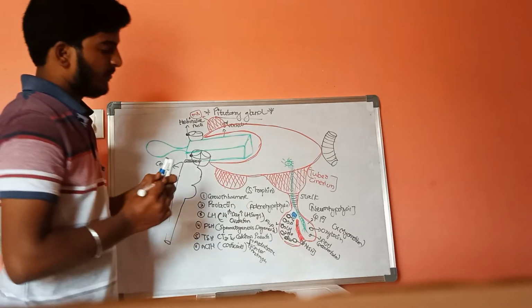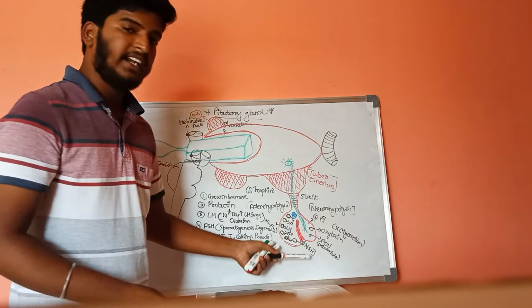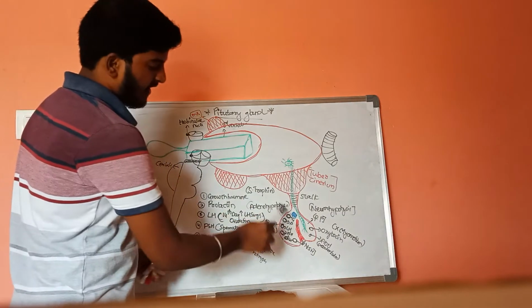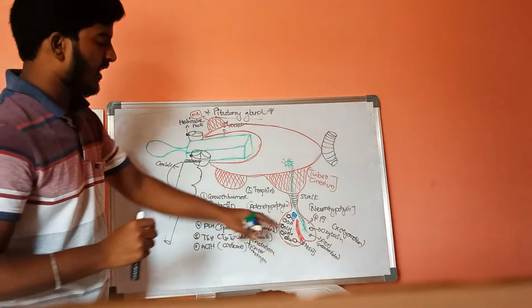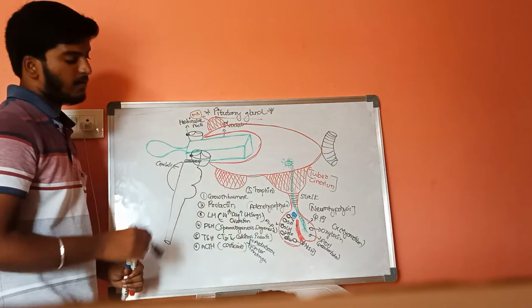The function of melanocyte stimulating hormone is that it is involved in pigmentation of the skin. These are the different types of hormones produced from the anterior pituitary and posterior pituitary. That is a total of 9 types of hormones.